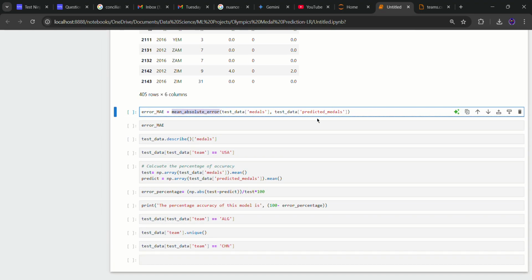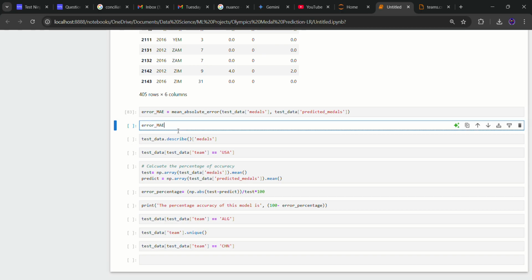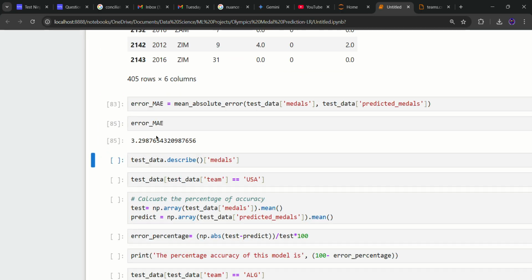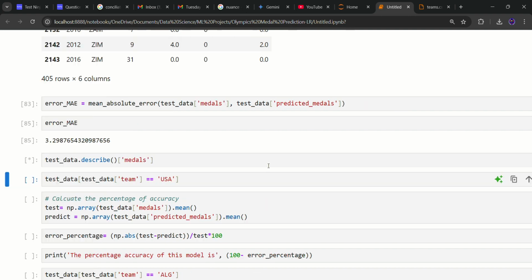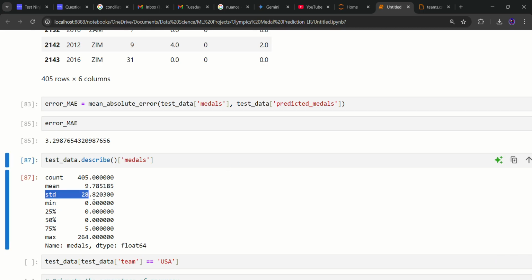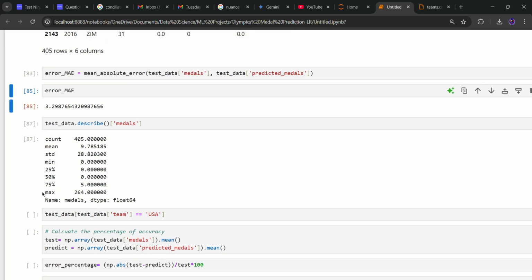Let's run this line. Okay, here error, MAE. We get an error of 3.2. We don't know whether it is a large error or a small error, so we are going to use dot describe to see the standard deviation. We can use dot std too, but let's see. Describe. Here we get a standard deviation of 28.8. Comparing 28.8 with 3.2, the error is significantly low, so it's a good error for us.